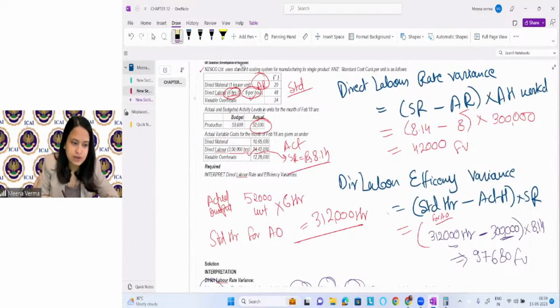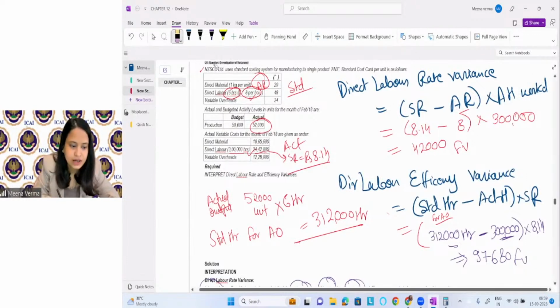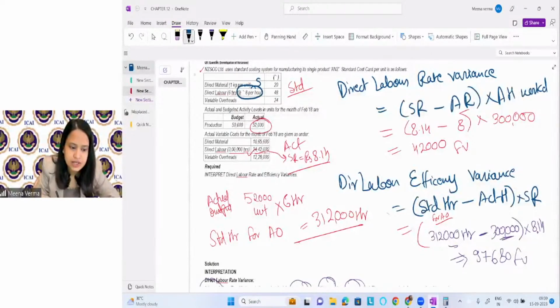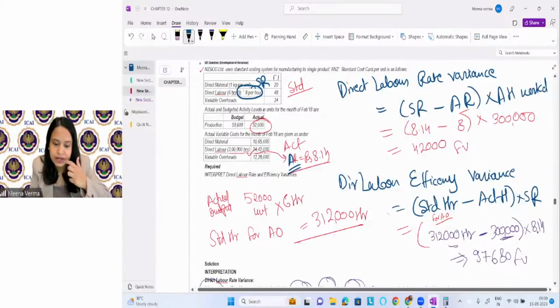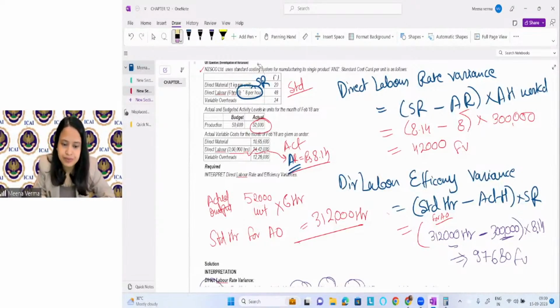Okay. This is again a mistake. Standard rate is what? Standard rate I wrote reversed. Standard rate is this. This is standard rate and actual rate is this. Actual rate is this, right? So reversed, right? Standard rate is this and actual rate is this. Okay, just reverse of it. So it is coming as unfavorable.